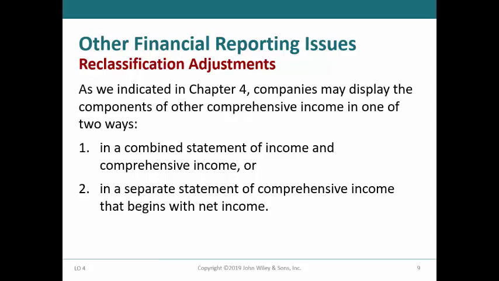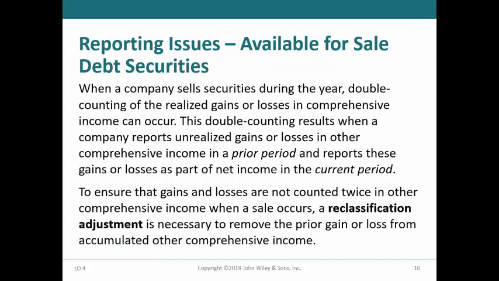are later sold. As we discussed in the first presentation, companies adjust the value of available for sale securities portfolios at the end of each reporting period. The unrealized holding gains and losses are included in other comprehensive income instead of net income.